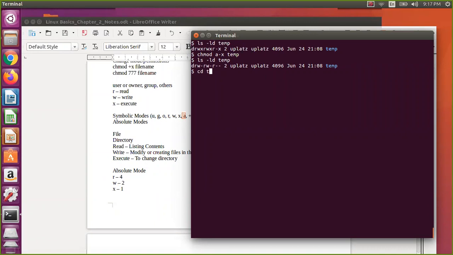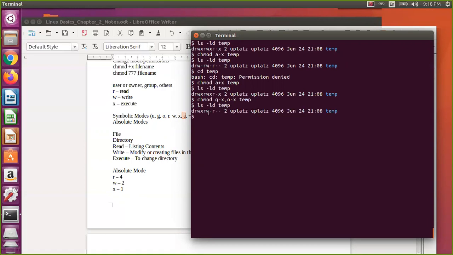So I say cd temp, it will not allow that particular one. That is the significance of a, means you are doing it for everything actually. But let us assume you want to remove the permission only for user, group, and others. Now you can say g-x, and o-x, and then temp. If you see this particular one, you can observe that for the group, the x permission is removed, and for others it is removed, but the remaining one has it.